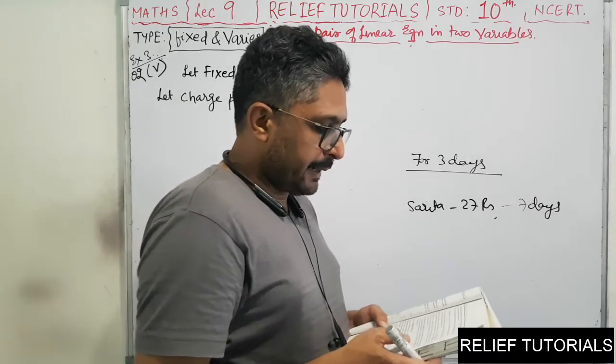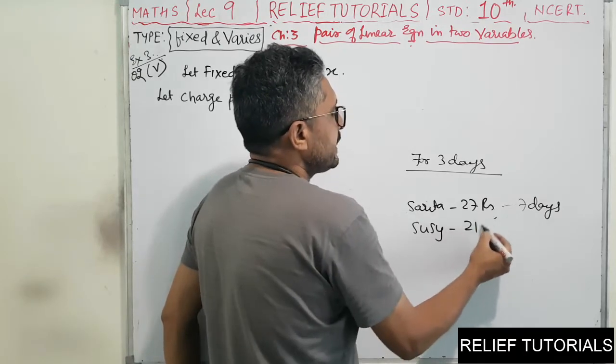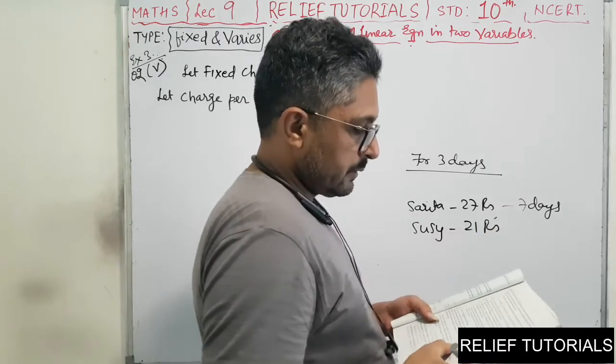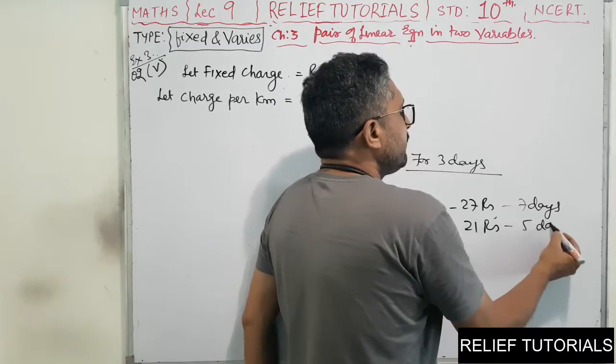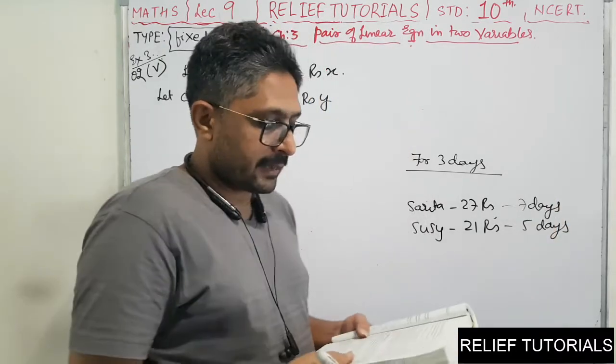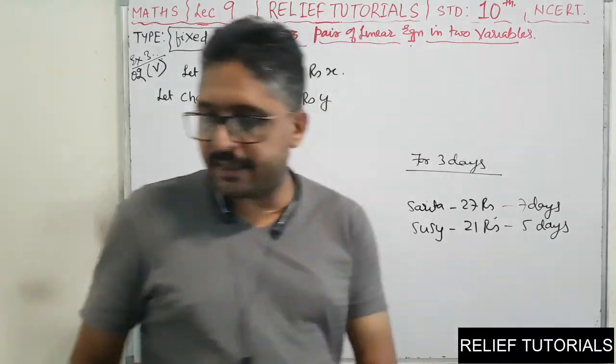While Susie, her friend, paid rupees 21 for the book she kept for 5 days. The book was kept for 5 days. Okay. So these are the conditions. Find the fixed charge and the charge for each extra day.